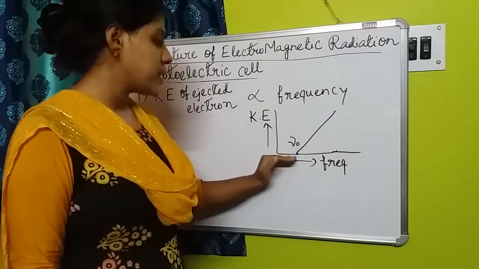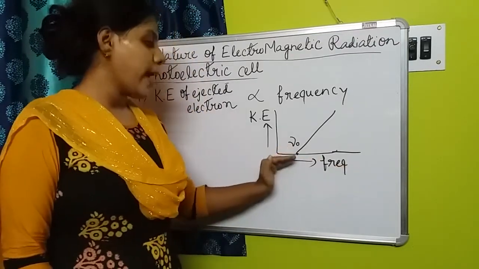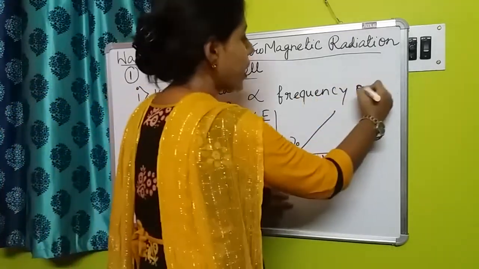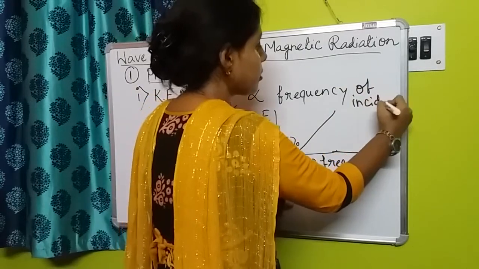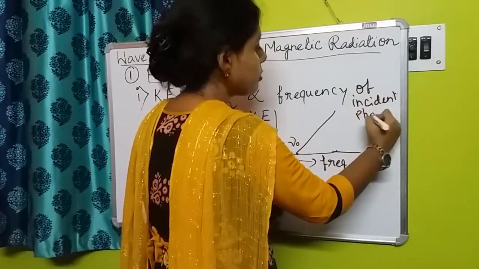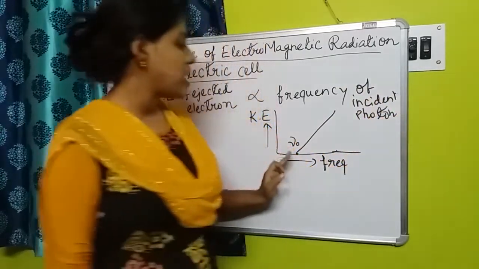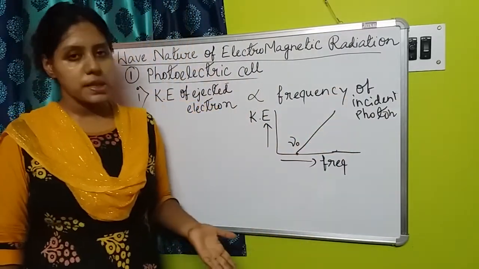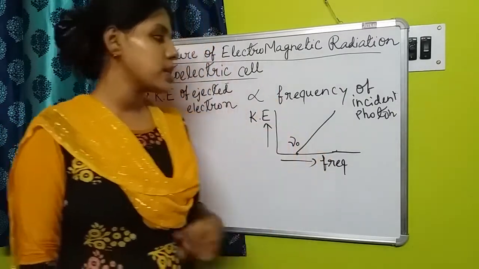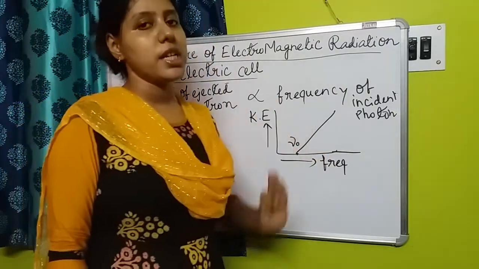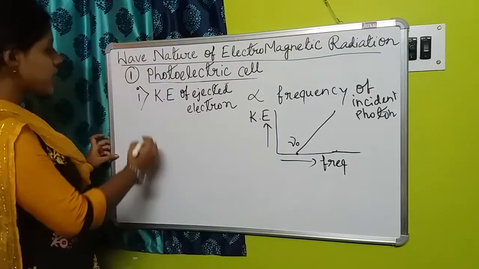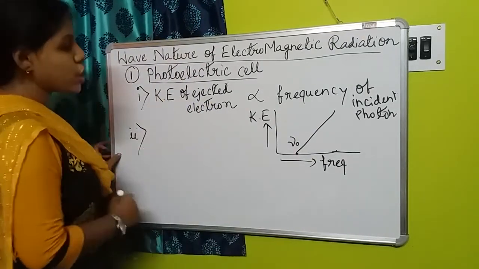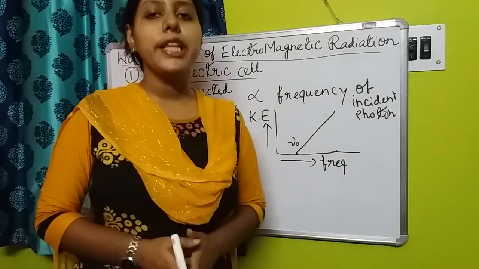Now as we are increasing the frequency of the incident photon, the kinetic energy of the ejected electron will also increase. The more the frequency of the incident photon, the more the kinetic energy of the ejected electron.